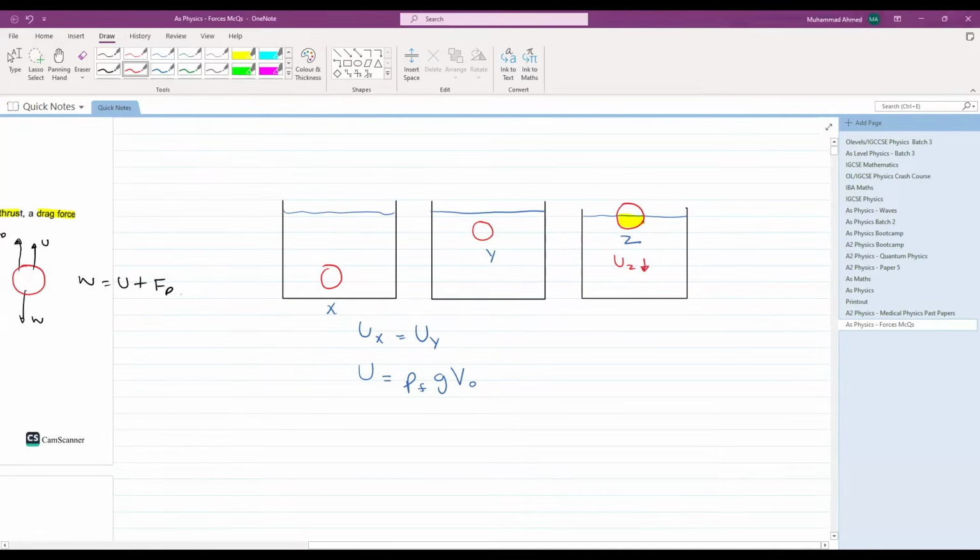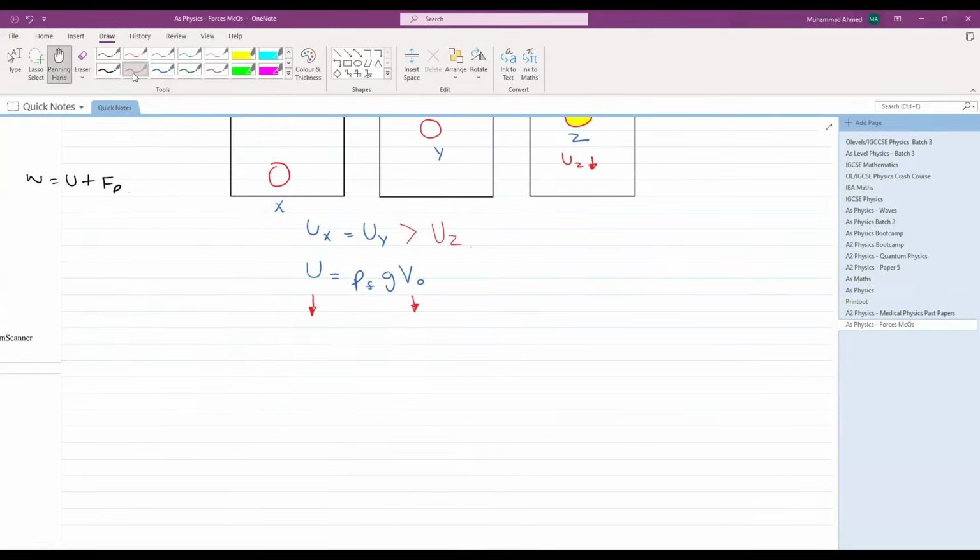Why? Because the volume immersed inside the water is less. Hence the upthrust will be less. So this is something that you need to remember. The upthrust at Y will be equal to the upthrust at X and both of them will be greater than the upthrust at Z. Because at Z, you can see only half the volume of the ball is immersed. Hence your upthrust decreases. Simple as that. If you want to write this as a key point as well, you can write it as well.